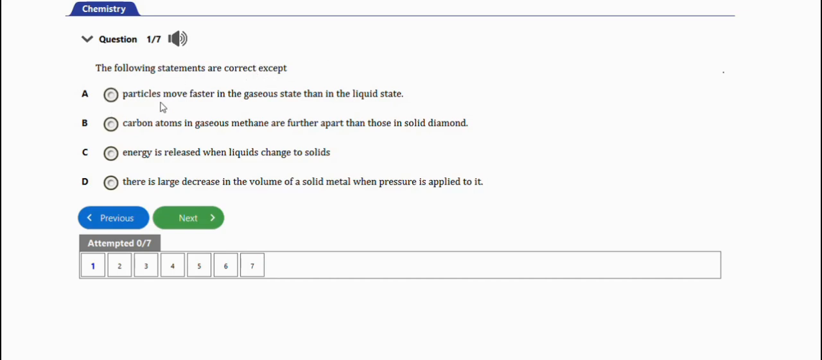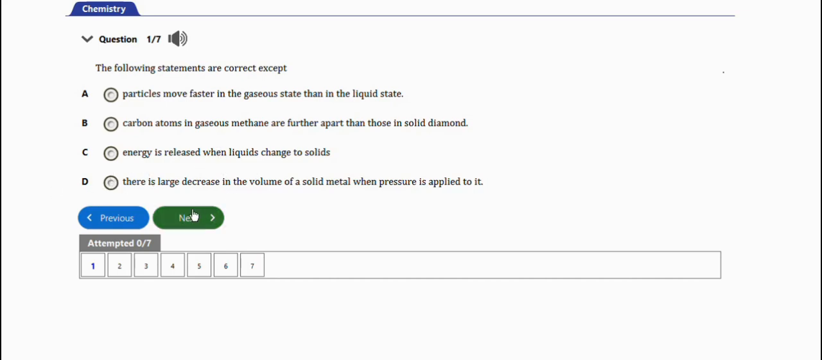faster in the gaseous state than in the liquid state. Yeah, this is correct. Option B, carbon atoms in gaseous methane are further apart than those in solid diamond. Yes, that's correct. Energy is released when liquid is changed to solid. That's correct. There is a large decrease in the volume of a solid metal when pressure is applied to it. No, this is not correct. So the right option is option D.